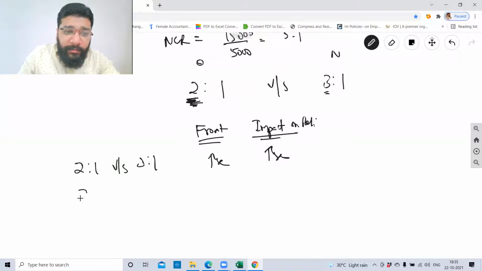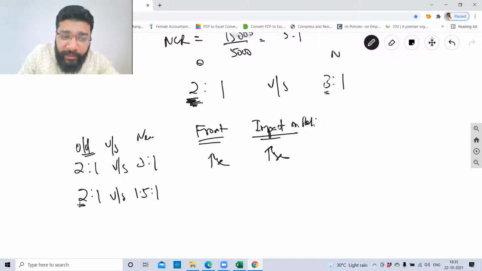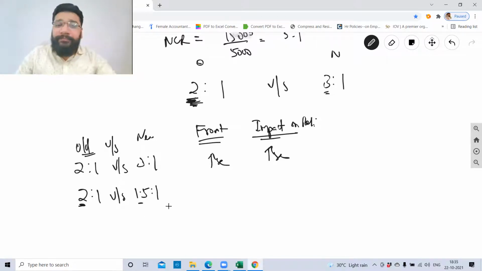Now next, let's suppose 2:1 versus 1.5:1. The front, if you see, this is old versus new. The front portion is decreased. If the front portion decreases, what is the overall impact on the ratio? Decrease. Are you able to follow?